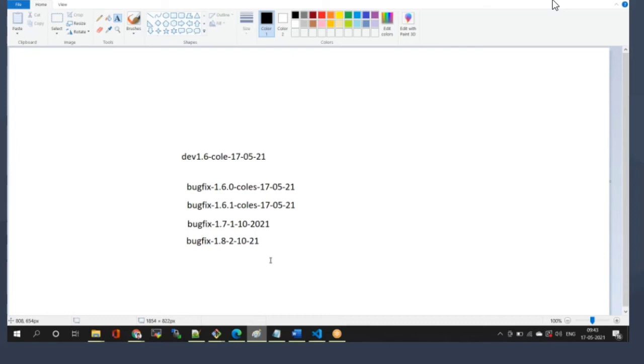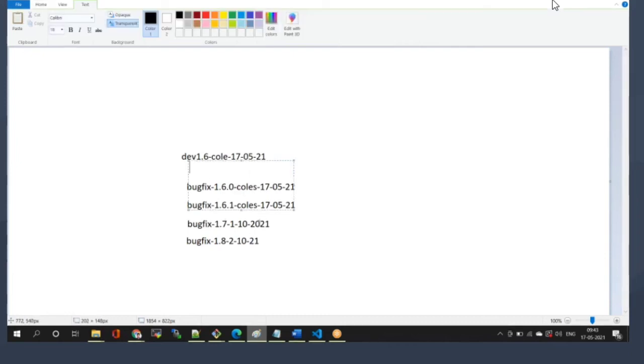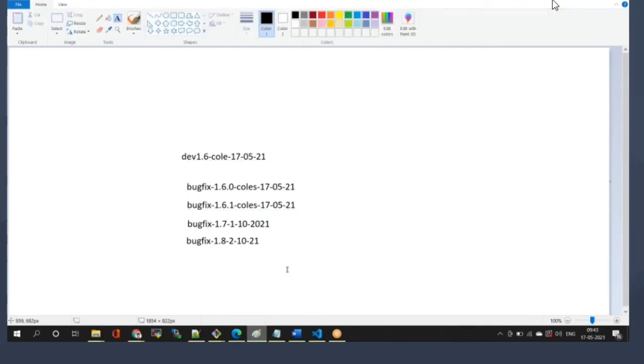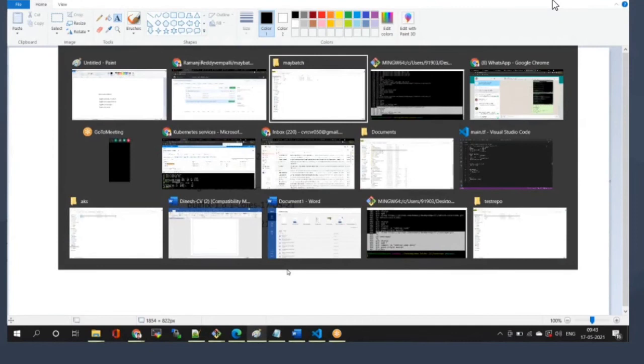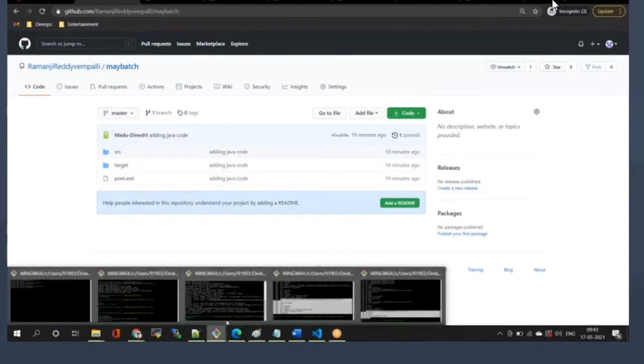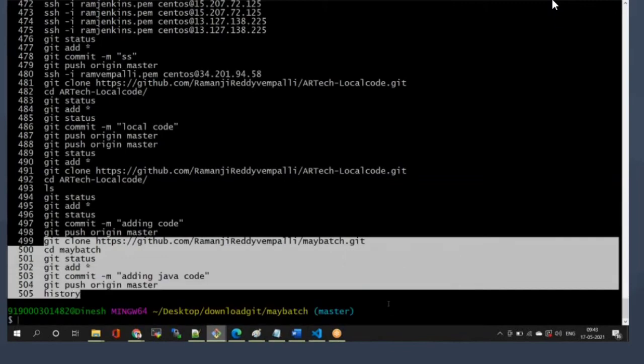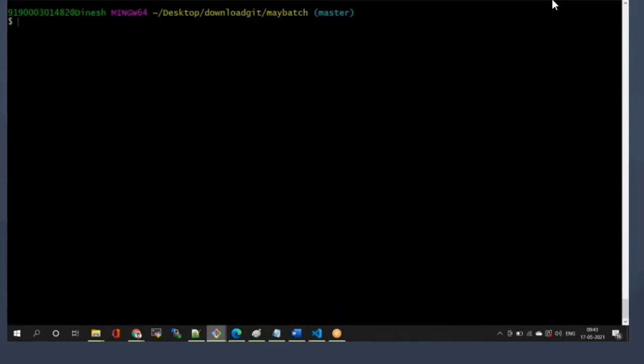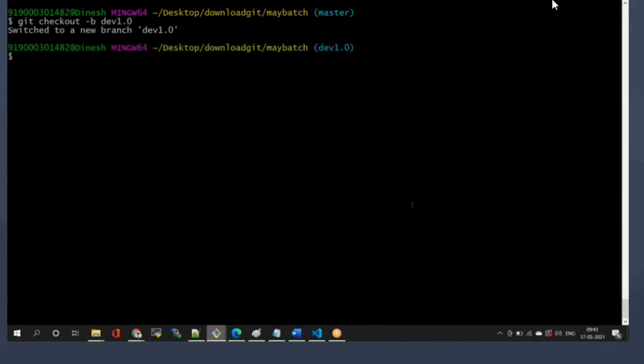Maybe you feel difficulty about these naming conventions. If you create one or two branches, it's dead easy. I'll tell you one example. Now consider that here only the master branch is available. What to do? I will create one branch. I will show you, you just need to understand. Git space checkout space -b space dev 1.0. That is the command to create the branch.